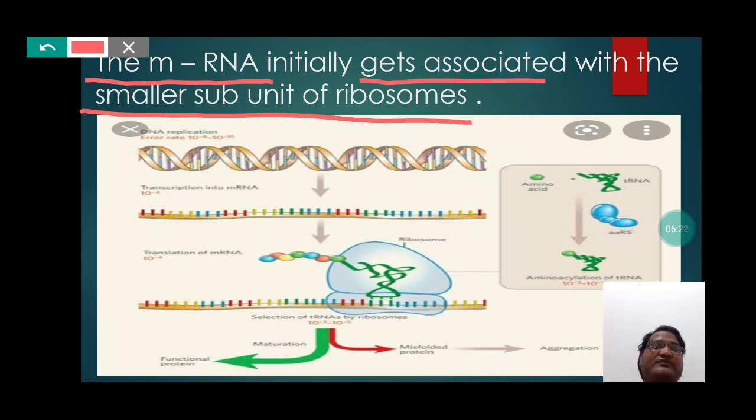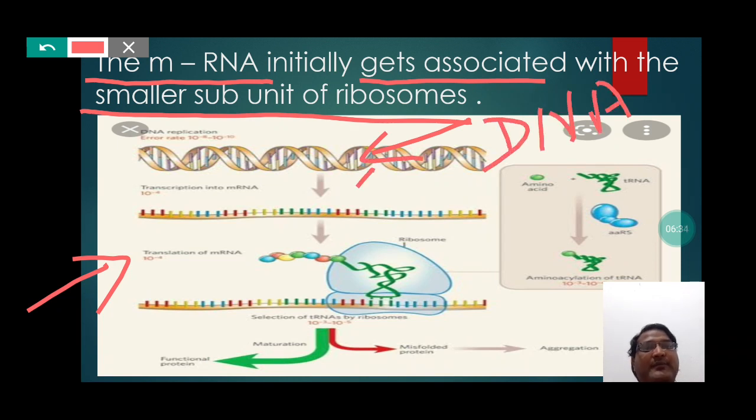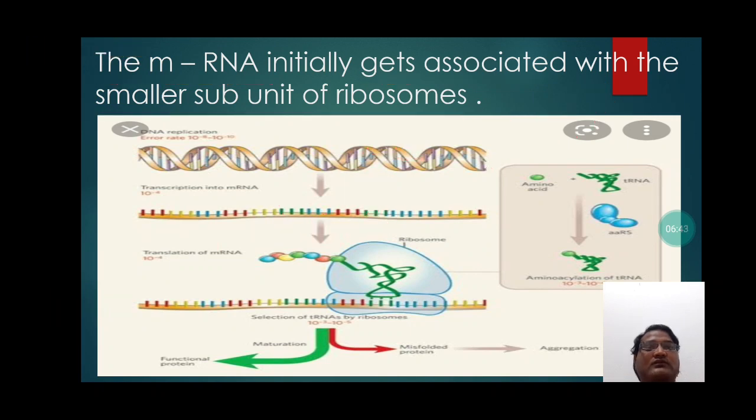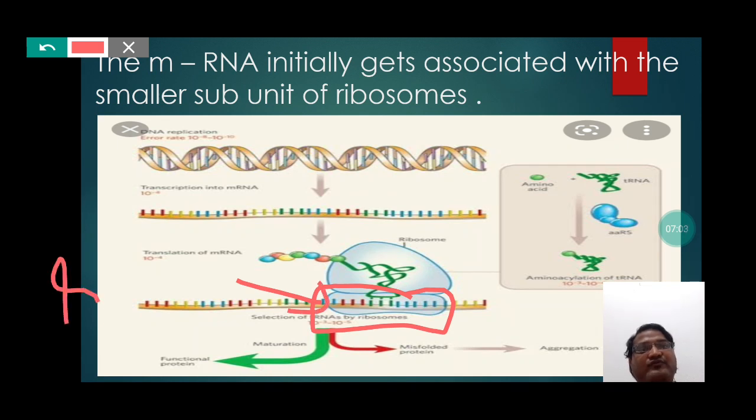So students, this step in the protein synthesis also can be followed with the help of this picture, where you can easily notice that from the DNA strand, the mRNA was synthesized. So students, this is the mRNA, and which further gets associated with the smaller subunit of the ribosome. So students, here you can notice the smaller subunit of ribosome.